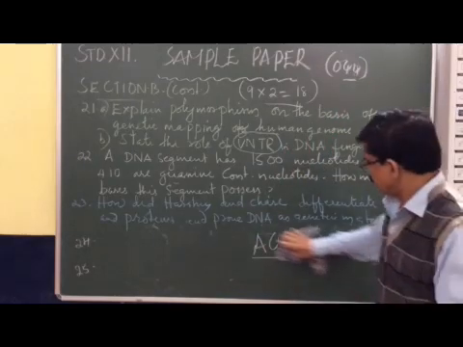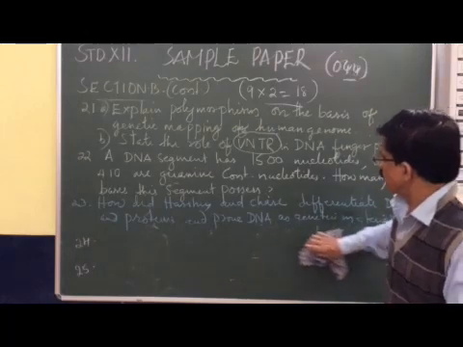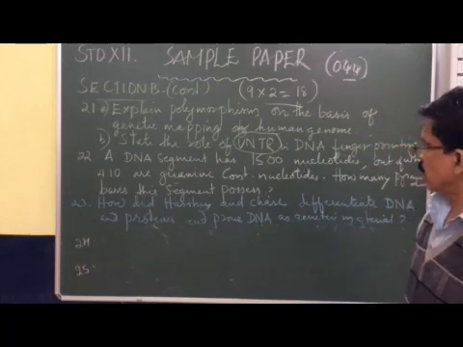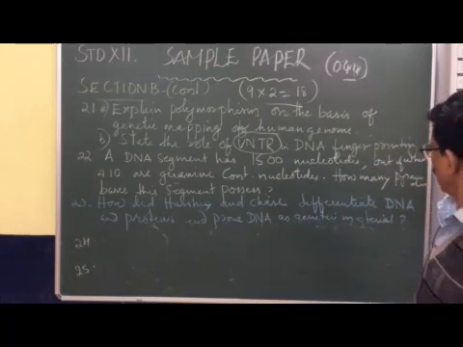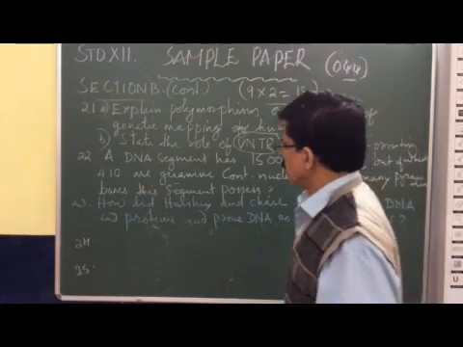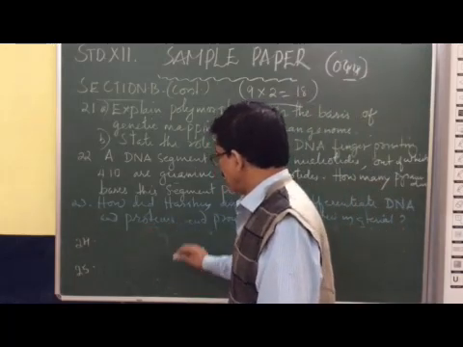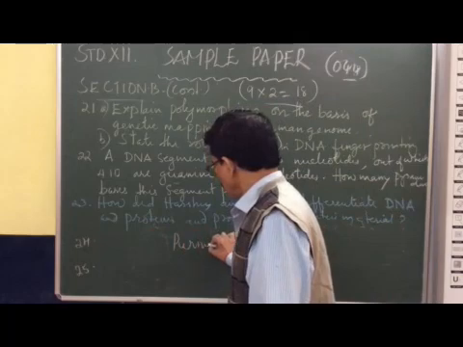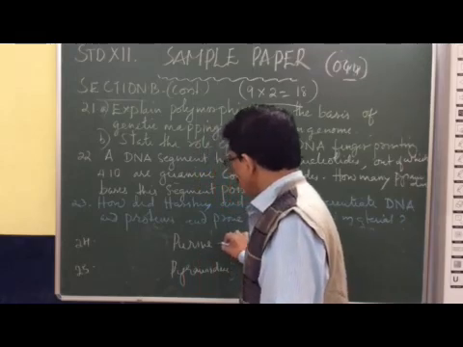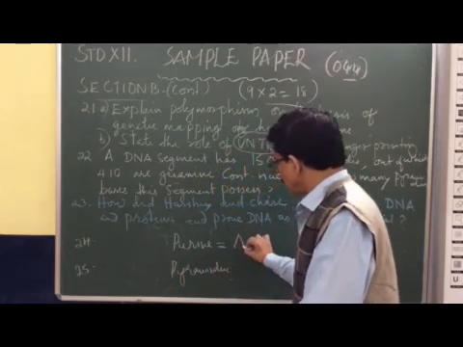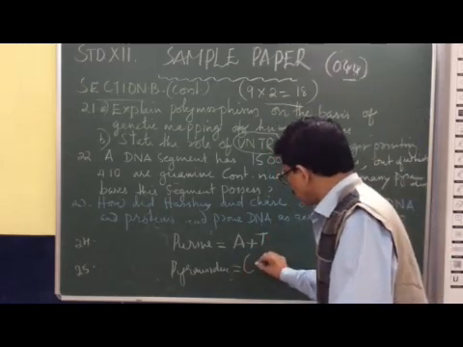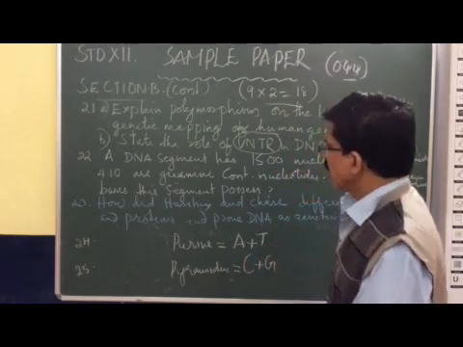Thank you. Now, the next one: a DNA segment has 1500 nucleotides, out of which 410 are guanine containing nucleotides. How many pyrimidines can we say? There are two types of nitrogen bases in human DNA: purines and pyrimidines. Purines are double ring compounds, adenine and guanine, whereas pyrimidines are single ring compounds, cytosine and thymine. Here, what is the number?